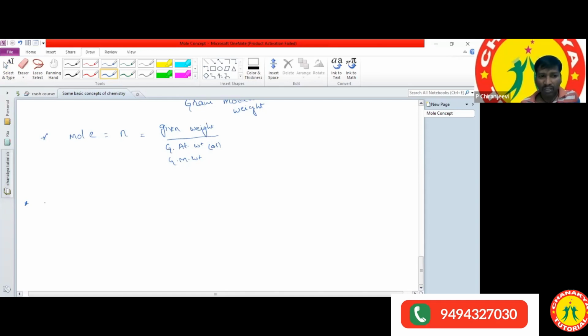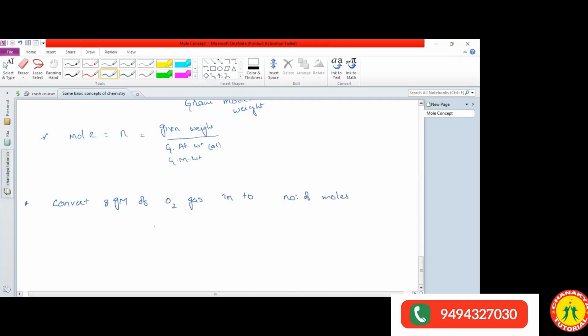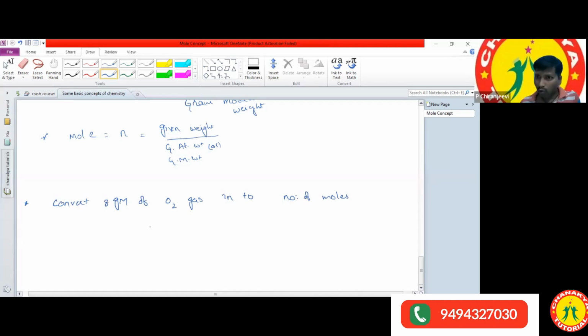8 grams of oxygen gas, calculate or convert 8 grams of oxygen gas into number of moles. What is the answer? 0.25. Very good.